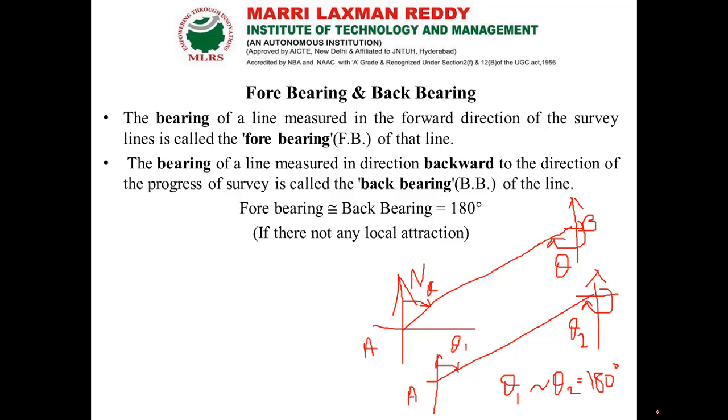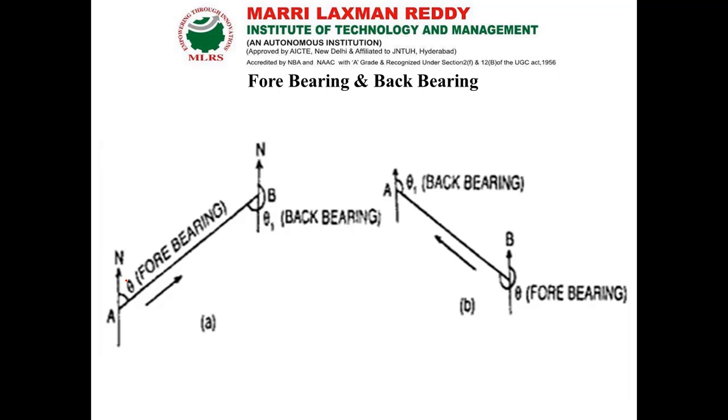We will discuss what local attraction is later. So here in the figure, the measurement has been taken for the line AB.